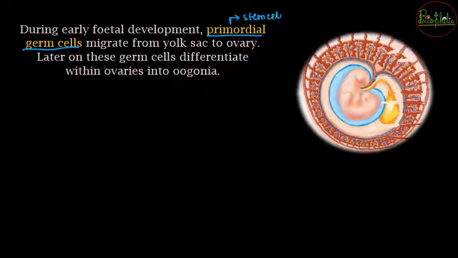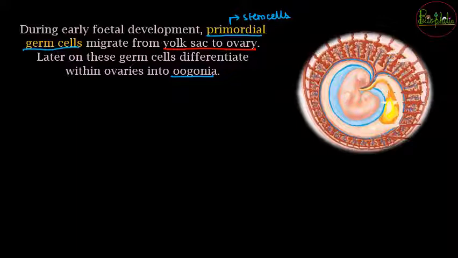यानी ये cells अपने आप को differentiate करके these are going to form the oogonias. Right, once these are going to form oogonias, but ये primordial germ cells कहाँ से आएंगे? These are going to come with migration from the yolk sac of the ovary. So yolk sac, if you can see over here, the yolk sac is going to be this particular yellow colored part, that is going to be the yolk sac.